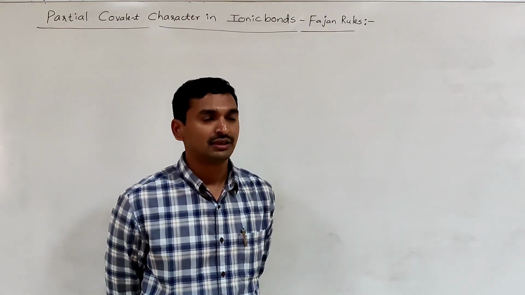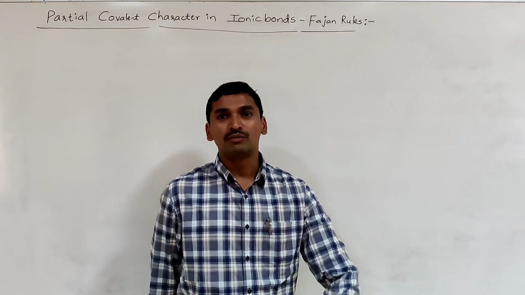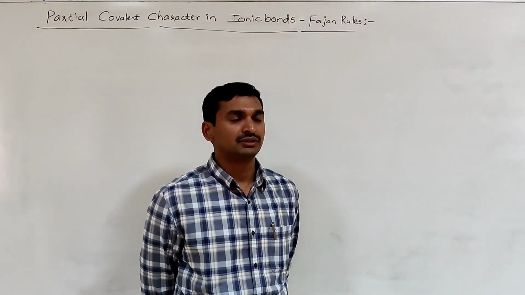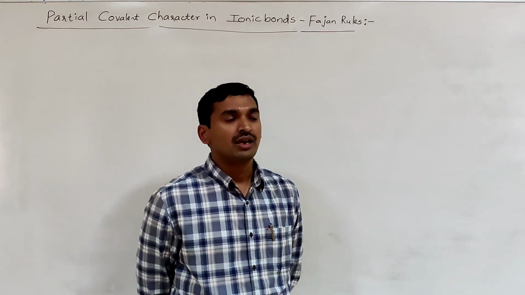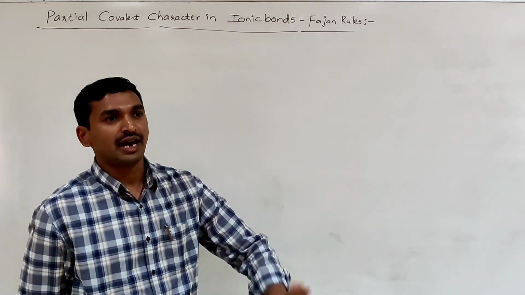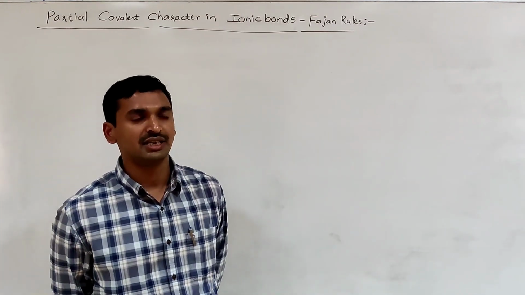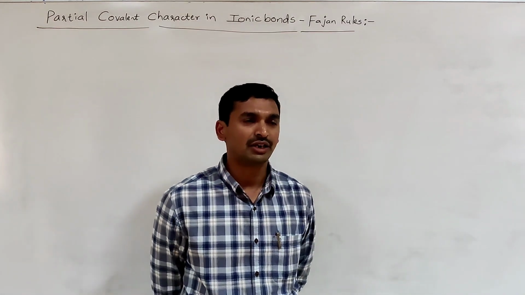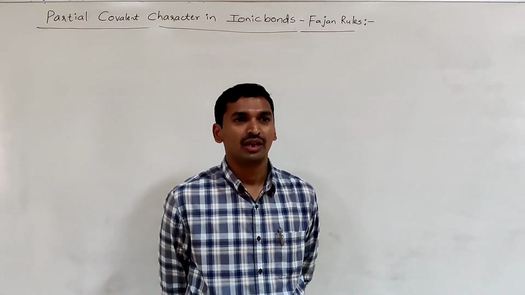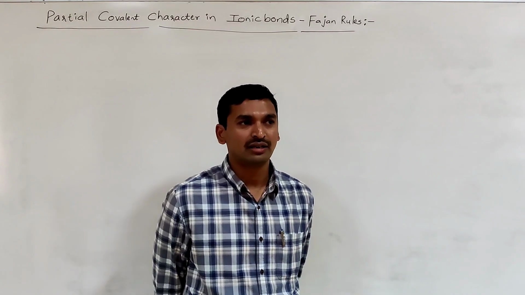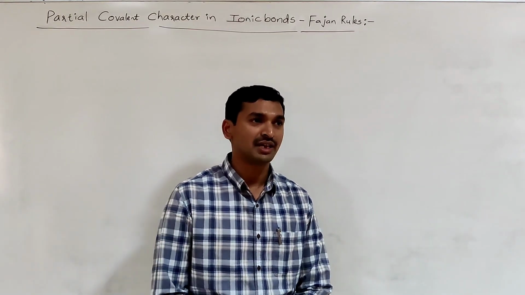Like that, whenever an ionic bond is formed between two ions, 100% ionic character generally does not exist in most heteronuclear bonds. In addition to ionic character, some covalent character also exists.